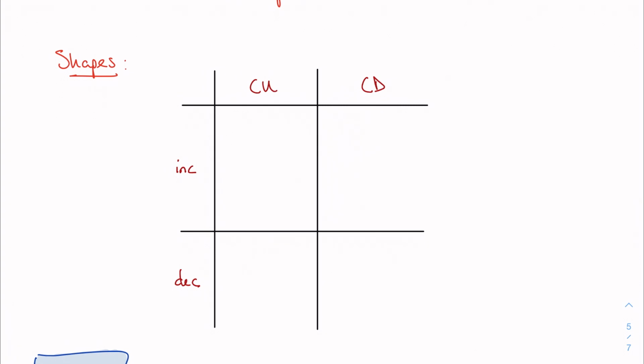So if I'm increasing, I have some kind of a positive slope, but I'm concave up, so I also want to point upward. So increasing concave up is going to kind of swoop up like this. It would make sense then that decreasing concave up is just going to be the other half of that swoop. Increasing concave down, I need an upward moving line, but it needs to open down. So kind of this. And my decreasing concave down will kind of finish off that little upside down bowl shape. So these are the 4 shapes that are going to be super helpful to us in curve sketching.